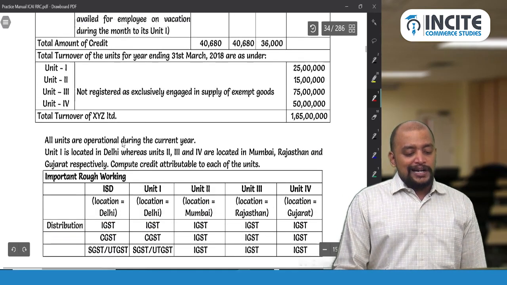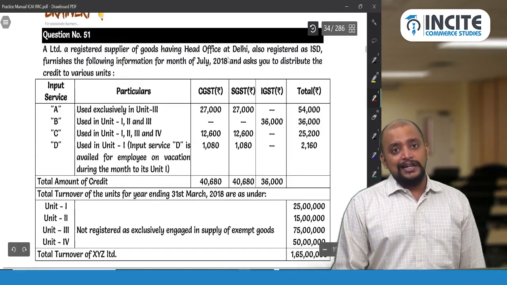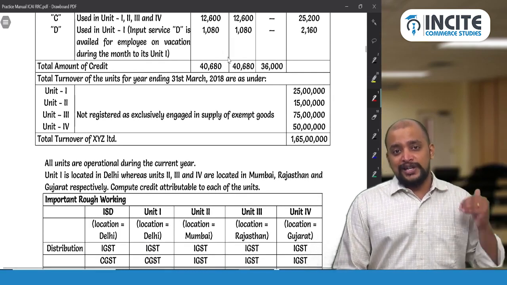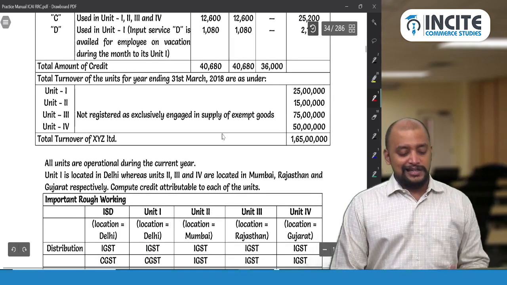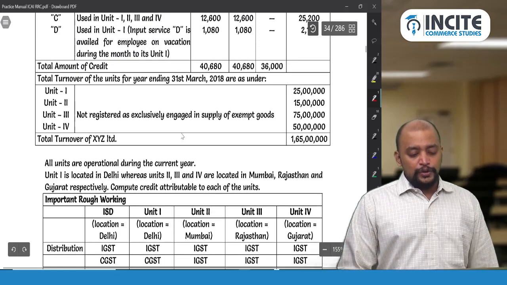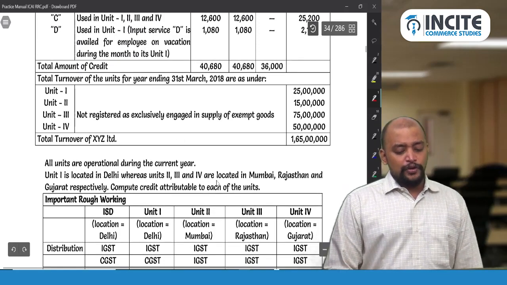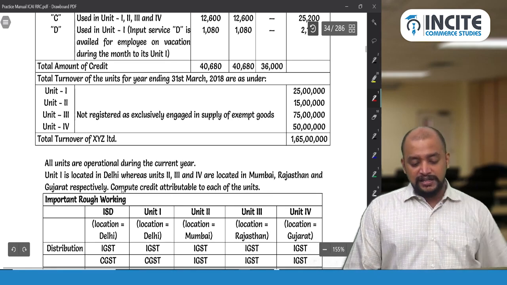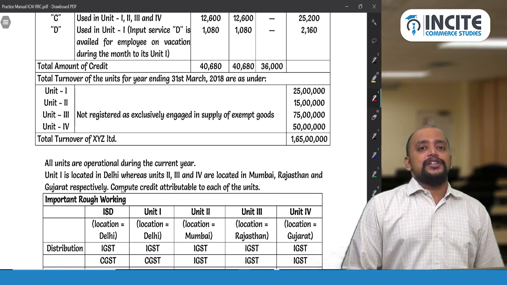Unit 1 is located in Delhi, where the ISD is located. The head office is located in Delhi, and Unit 1 is also in Delhi. That means CGST is distributed as CGST, SGST as SGST, IGST as IGST. Whereas Units 2, 3, 4 are located in Mumbai, Rajasthan and Gujarat respectively, that means in different states. So compute the credit attributable to each of these units.